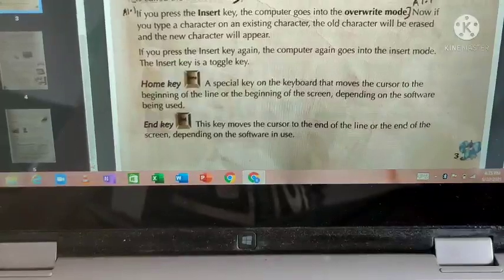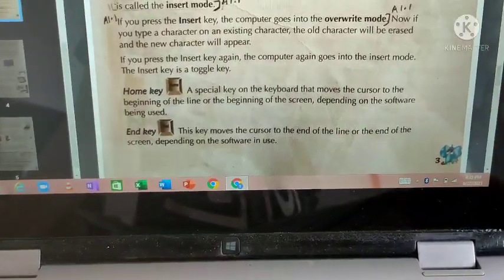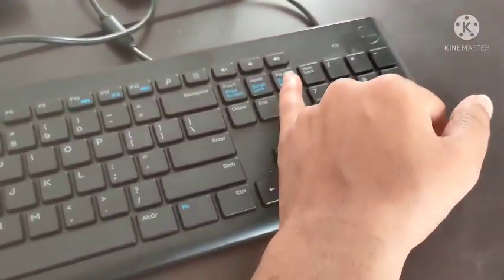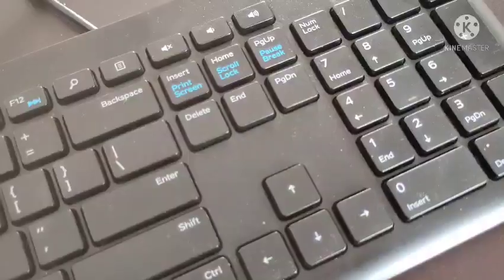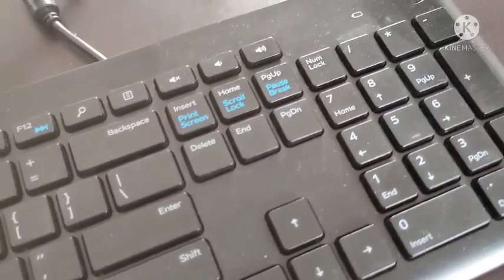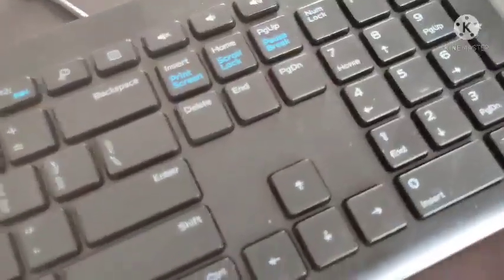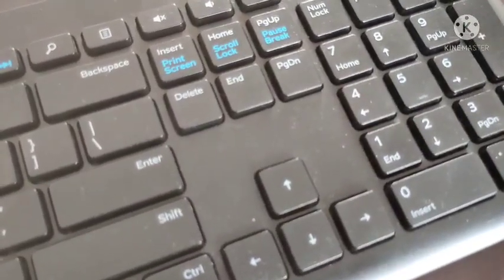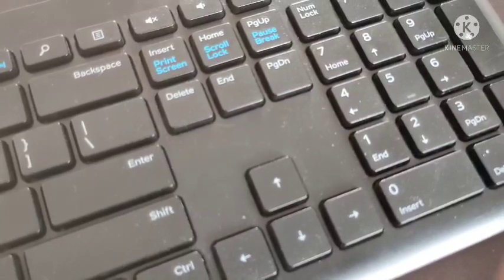Next, the end key. This key moves the cursor to the end of the line or the end of the screen, depending on the software used. The end key is located below the home key. Take the same example, Microsoft Word. You have typed 5 or 6 lines, you are in the first line, you are working in the first line.